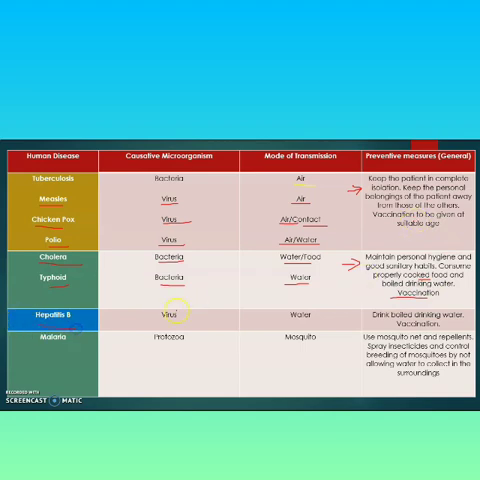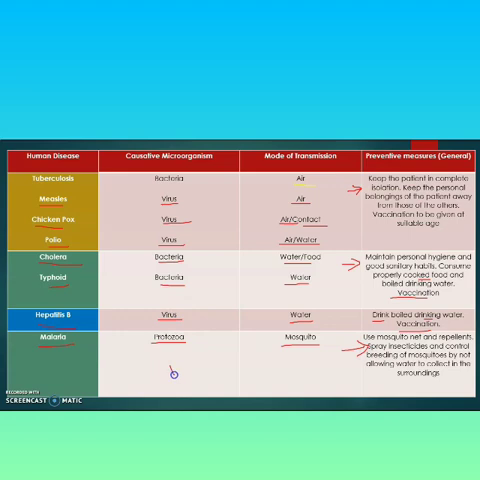Next is hepatitis. Its causative agent is a virus and the mode of transmission is water. What is the preventive measure? Drink boiled drinking water and vaccination. Next is malaria. The causative agent is protozoa. Mode of transmission is mosquito. Preventive measures: use of mosquito nets and repellents, spray insecticide, and control breeding of mosquitoes by not allowing water to collect in the surroundings. These are the preventive measures.